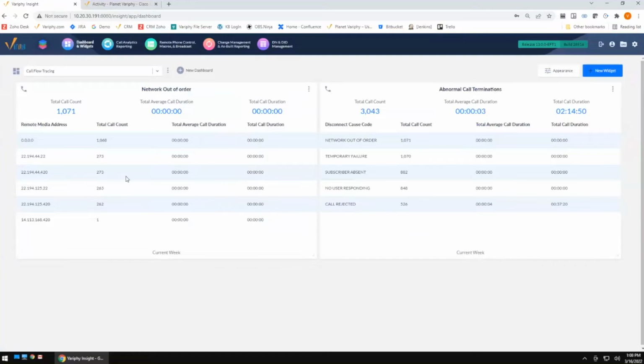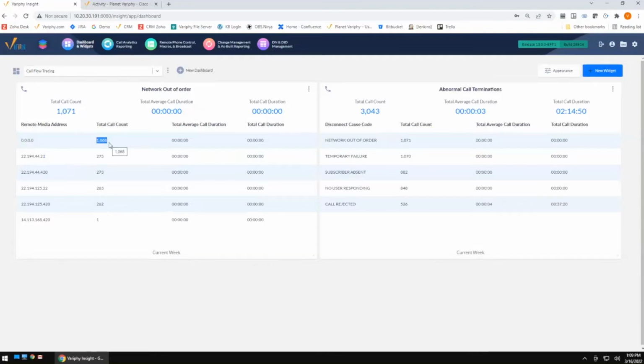But we are using sequencing. So when we use sequencing, we actually look at the entire sequence of events. For example, in this case, I could see 273 calls where I received a network out of order error message against this particular IP address. I do apologize, I don't know what that IP address goes to right off the top of my head. That may be part of our MS Teams network. So I could see I had 273 events take place. You could also see I have a 0.0.0.0 with over 1,000 events taking place.